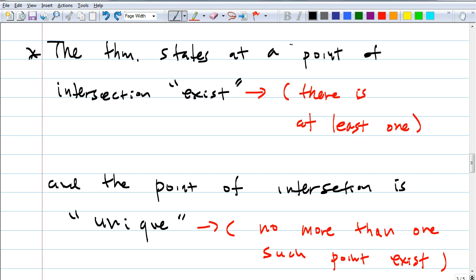What about this? 2 lines can intersect in 2 points. Can or can't? Can, C-A-N. 2 lines can intersect in 2 points. The answer is true or false? False. This is false. Why not? We just talked about this. This is easy. How about Noah? What did you think? If 2 lines intersect, then they intersect in exactly one. You got it. That's exactly right.